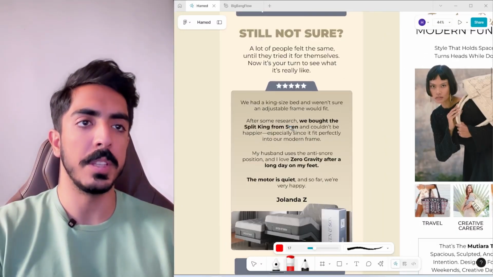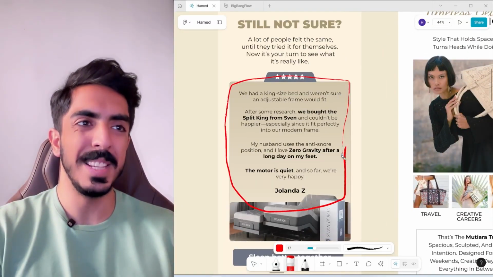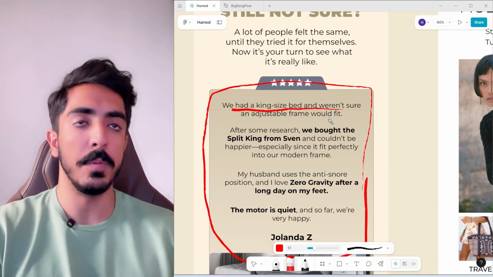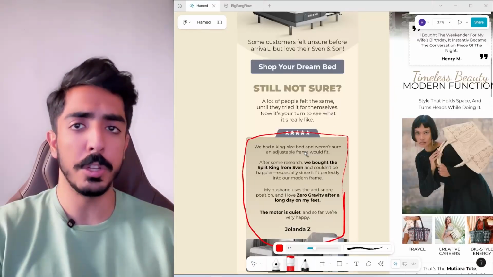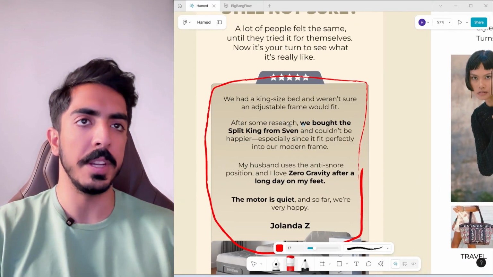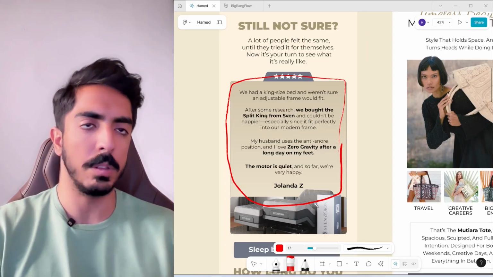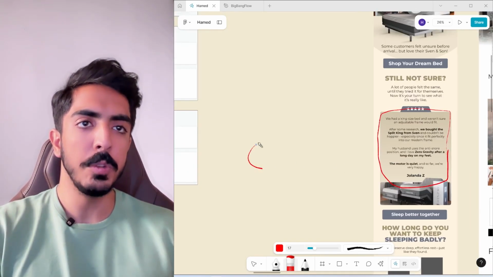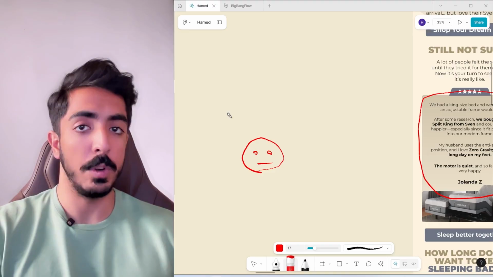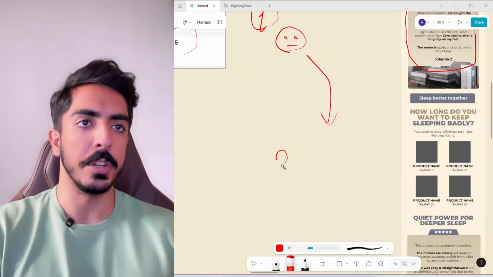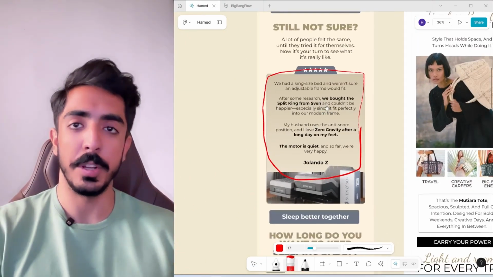For example, here you can see this testimonial that we included in this email design. They say, we had a king size bed and weren't sure an adjustable frame would fit. So they had a doubt. They were not really sure about making a purchase on our website. And once they make a purchase, let's see what they say. After some research, we bought the split king. This is actually one of the products on our client's website. And couldn't be happier, especially since it fits perfectly. So actually they were unsure in the first situation. Let's think of this as their first state. And then after making a purchase, they were happy, as they mentioned inside the testimonial.